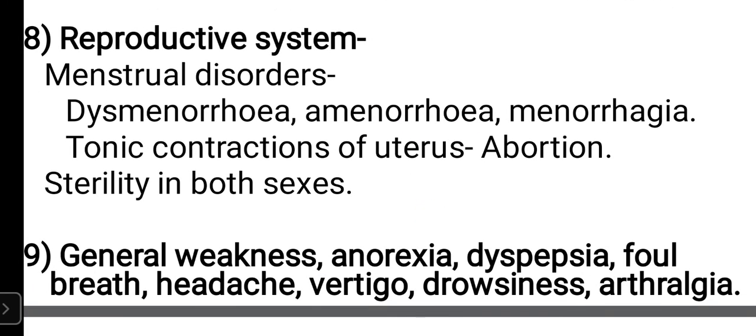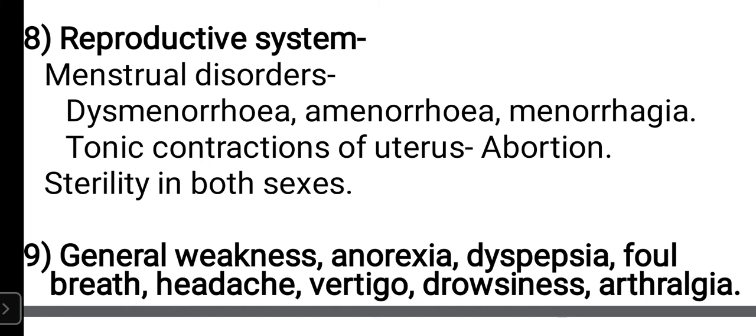When the uterus will contract, say for example the woman who is having lead poisoning and she is pregnant right now, there will be violent contraction of the uterus. Because of continuous contractile movements, spasmodic contraction of the uterus, the contents of the uterus will be expelled out, and that's why it will lead to abortion.